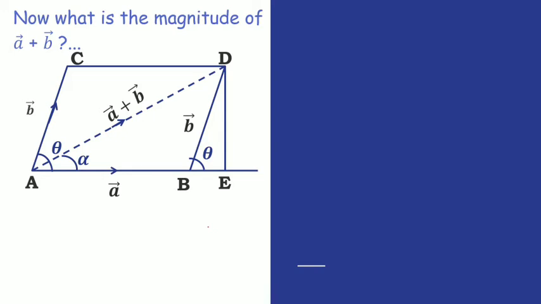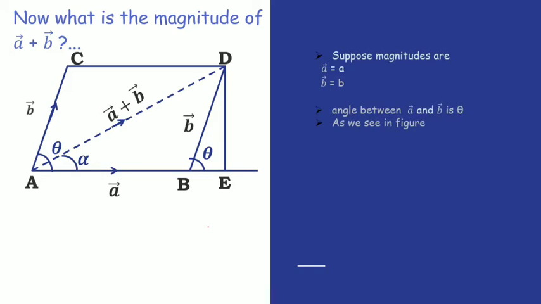Both vectors are separated by angle theta, and it makes two right angle triangles, ADE and BDE. Now suppose the magnitudes are A for vector A and B for vector B. Vector A is side AB, so A is the length of side AB and B is the length of side AC. The angle between A and B is theta, as we see in the figure.